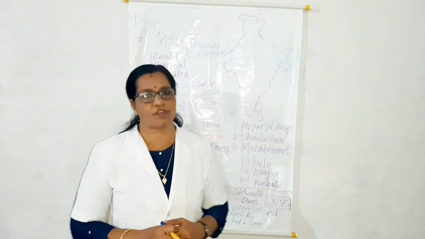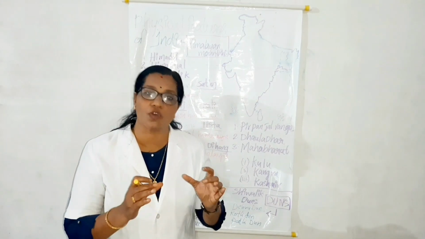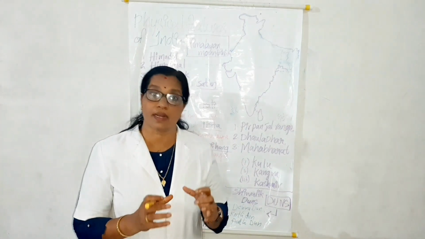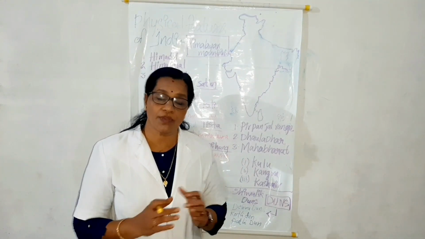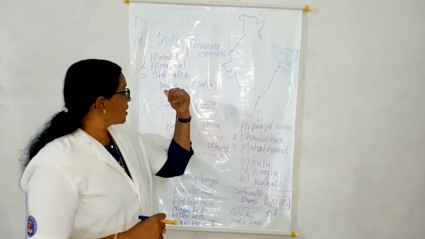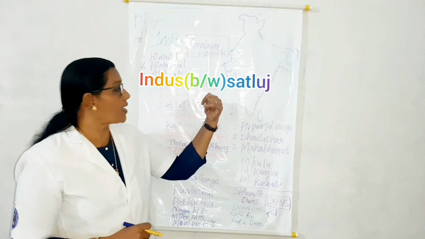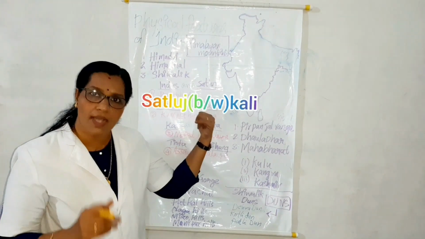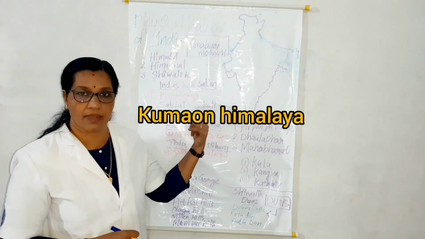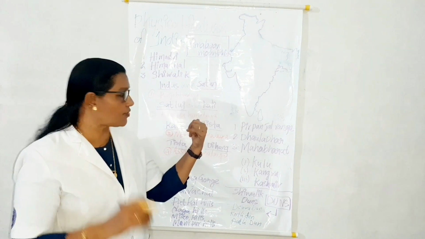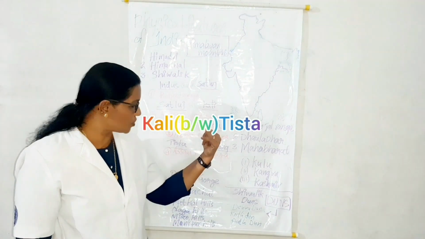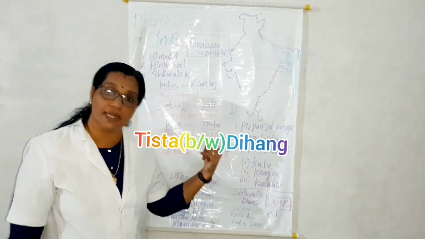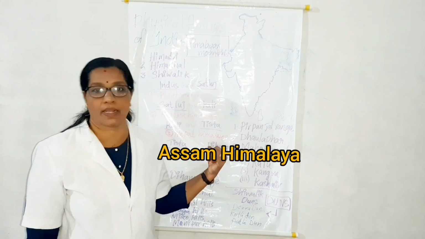Besides these longitudinal divisions, Himalayas are divided on the basis of regions. These divisions have been demarcated by river valleys. For example, the part of Himalaya lying between the Indus and the Satluj is known as Punjab Himalaya. The part lying between the Satluj and the Kali River is known as Kumaon Himalaya. The part lying between the Kali and Tista River is known as Nepal Himalaya. The part lying between the Tista and Dihang River is known as Assam Himalaya.